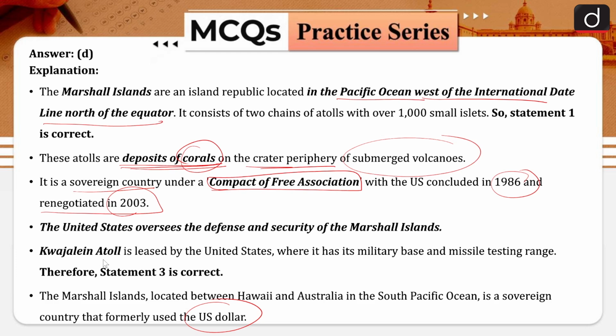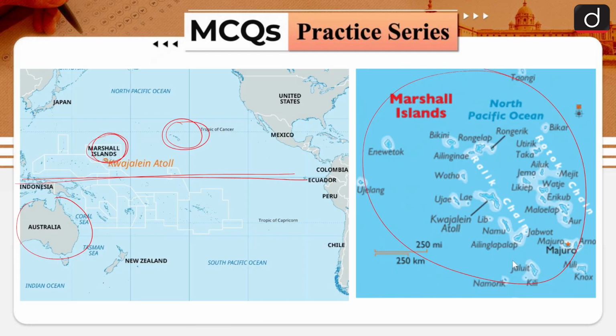Now when we are talking about the defense and security of the Marshall Islands, that is within USA's domain, and this atoll is given on lease to USA by the Marshall Islands, and a military base has been established over here. So that is about the Marshall Islands. Please remember these small islands from the Pacific Ocean and the Indian Ocean regions. These are quite important because UPSC has a tendency to ask questions regarding them.